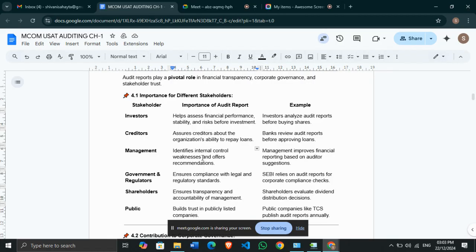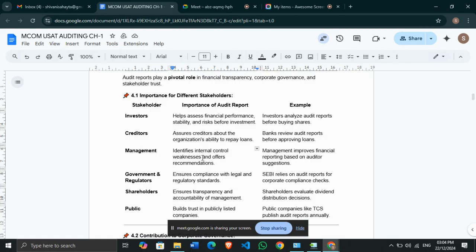Next is government and regulators. So yes, the audit report ensures that the compliance is as per the legal requirements, the regulatory standards, and the auditing standards of the company. Along with that, the audit report will ensure that your reports are as per the legal requirements. SEBI relies on the audit reports for corporate compliance checks. Why? Because it shows that all the financials are as per the audit or regulatory requirements.